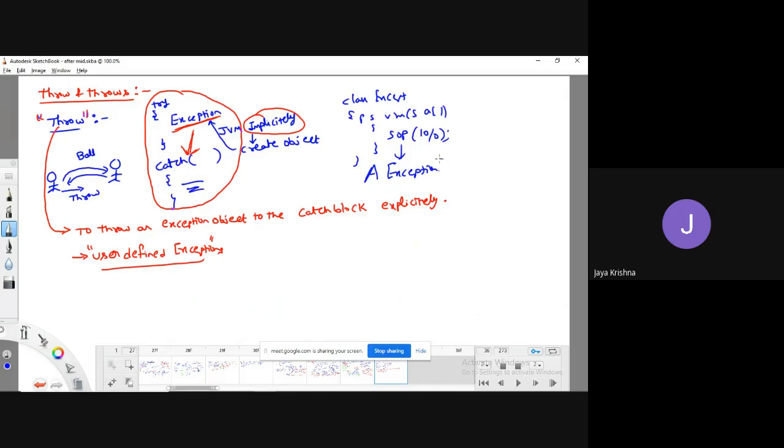Okay, fine. So here this arithmetic exception is not understood by the user directly. What we are going to do is create a user understandable exception by using a try catch block, meaning that we can write our own statements.